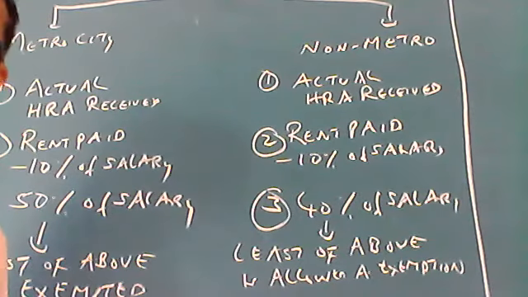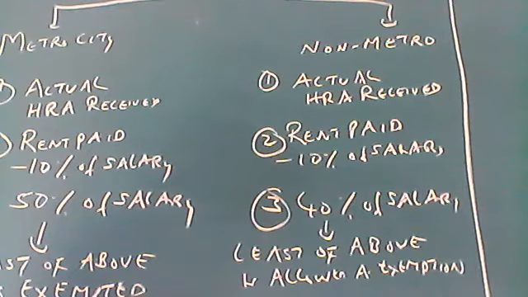In that case, exemption will not be given. Why? Because it's the husband's money. He has constructed or purchased it, but the name is in the wife's name. In that case, rent paid to wife is not allowed.